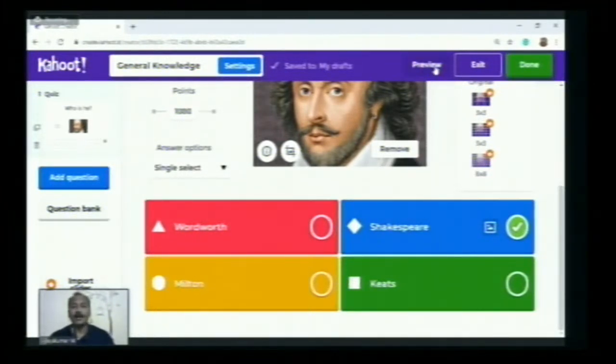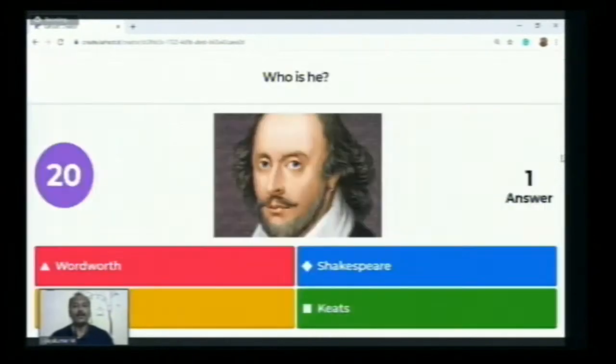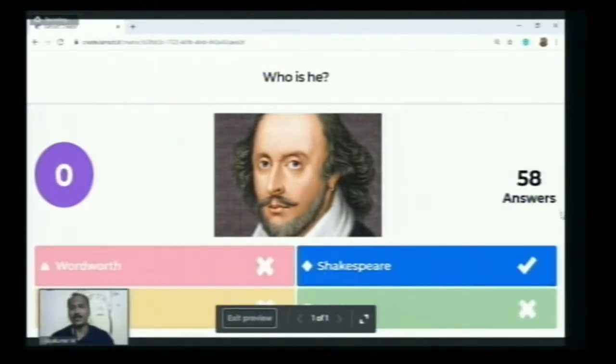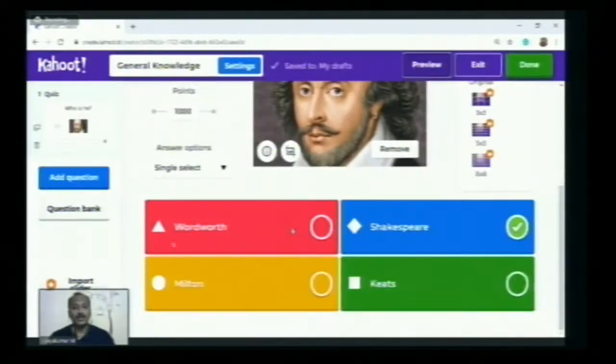Here you have another button, it's a preview. Let me click the preview button and we can view how the questions we made will appear to the students, because the students are going to see the questions on the screen alone and not on their own devices. That's very, very important. So we can go with this preview. If you feel satisfied with this view, you have to click exit preview. And the first question is over.